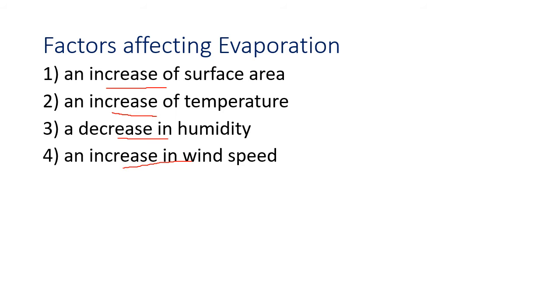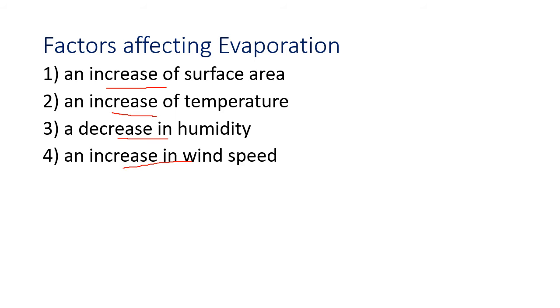So you must have observed that the clothes dry faster on a windy day, because by increasing the wind speed, the particles of water vapor are pushed away, decreasing the amount of water vapor in the surrounding, so then the clothes can send the particles into the air. In the rainy season, we cannot dry the clothes outside, if you have noticed. We have to take them inside the house. But what we usually do inside the house, we spread the clothes and turn the fan on. By increasing the wind speed, we are increasing the rate of evaporation, so the clothes will dry slowly but much faster if the fan is on.